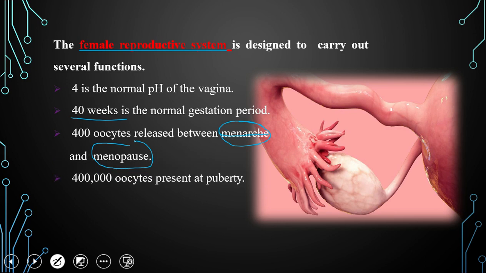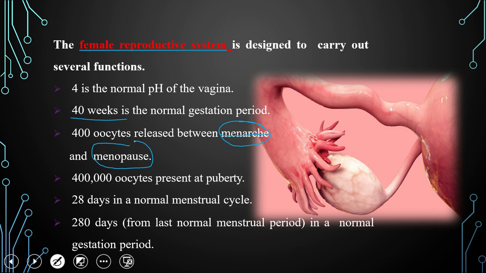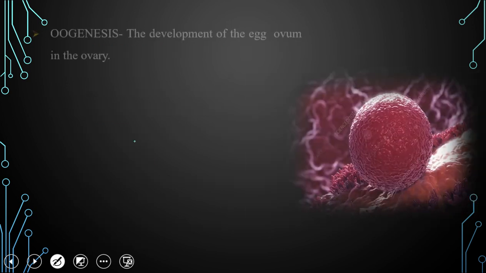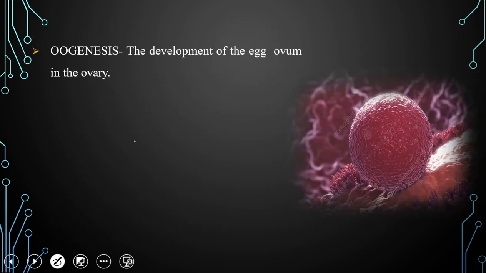4 lakh oocytes are present at the age of puberty. 28 days is the normal menstrual cycle and 280 days from the last menstrual period is the normal gestation period. That is the time of pregnancy. Next, let us discuss some terminology.